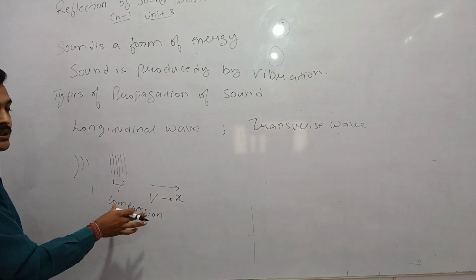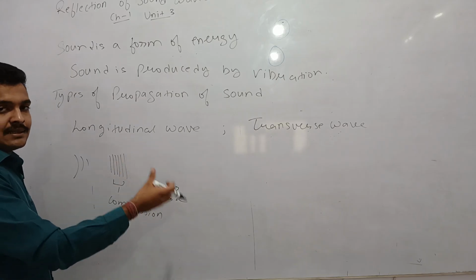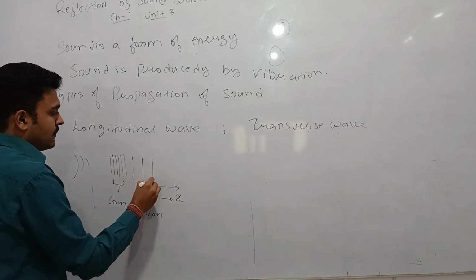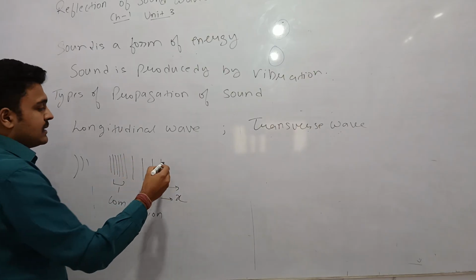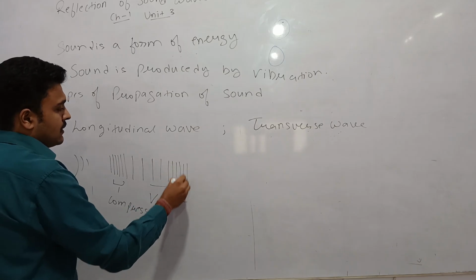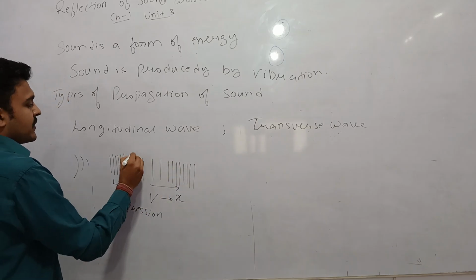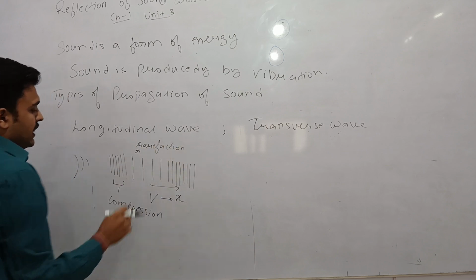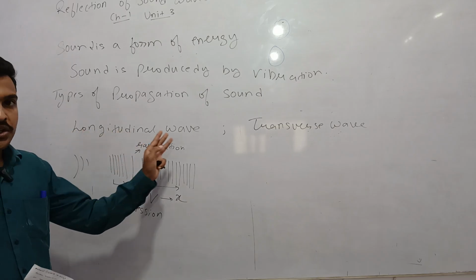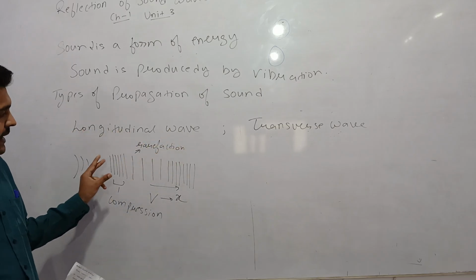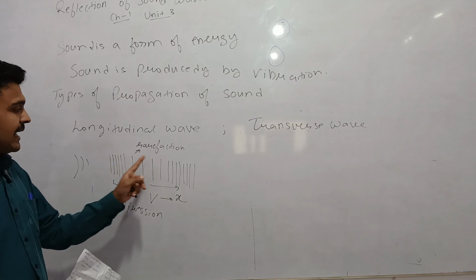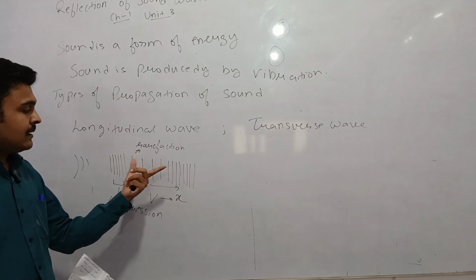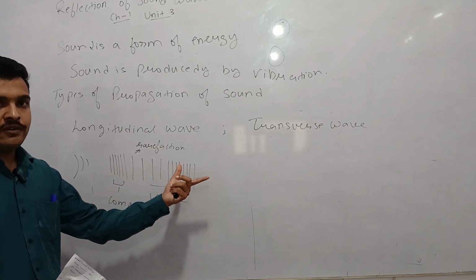After forming a compression, the air next to it gets less dense, so it becomes rarer. So here the particles are rarer. Again the particles are denser and again rarer. So this is a rarefaction. Sound travels as a longitudinal wave, forming compressions and rarefactions. The molecules are vibrating, compressing and relaxing in the direction of the propagation of the wave.